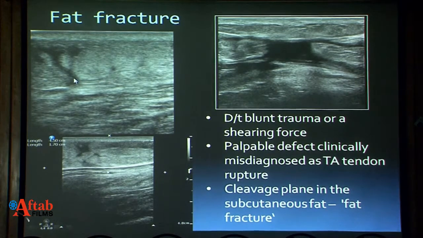This patient had been referred to rule out a Tendo-Achilles tear, and they felt that there is a gap felt on palpation. So the orthopedician wanted us to know what is the status there. So this is the subcutaneous fat, this is skin, and we can see there is a cleavage plane running from the skin to the muscle here, and we can see this is a fat fracture. Till then I never knew that such an entity exists, that fat fracture.